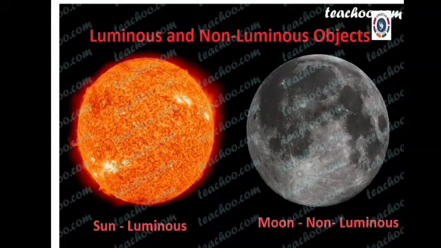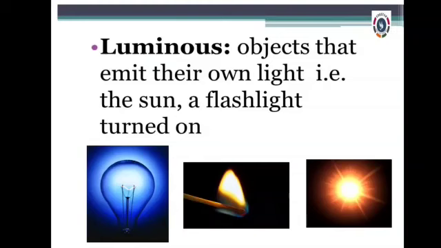We classify the objects into two levels by this light element. In the first level, the objects are classified into luminous and non-luminous. Already you have learned this in your lower classes and I hope you all know the examples for that also. Can you say what a luminous object is?